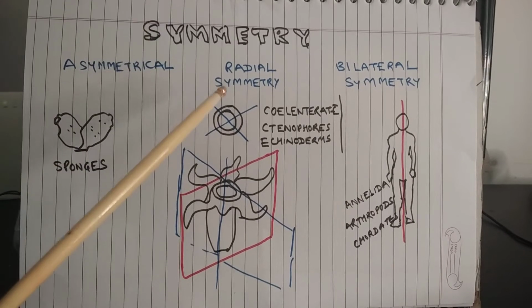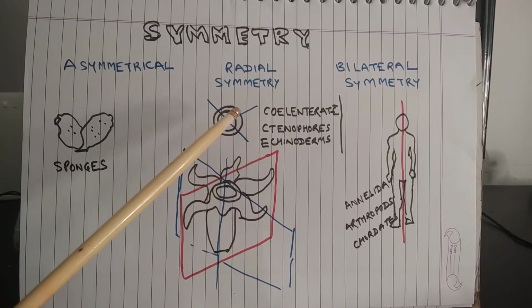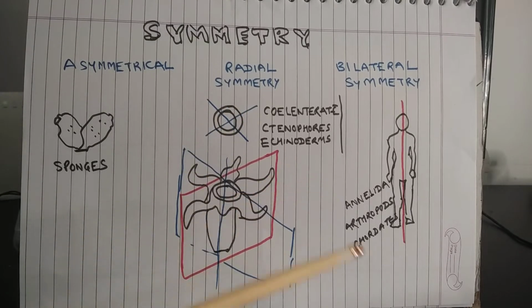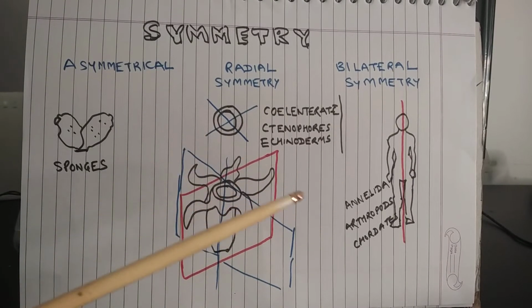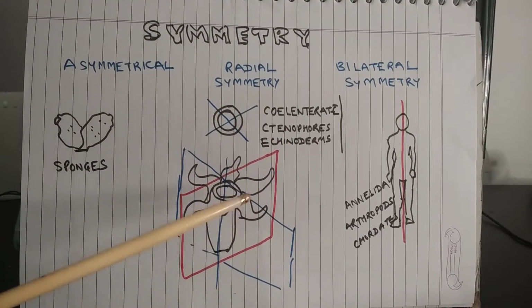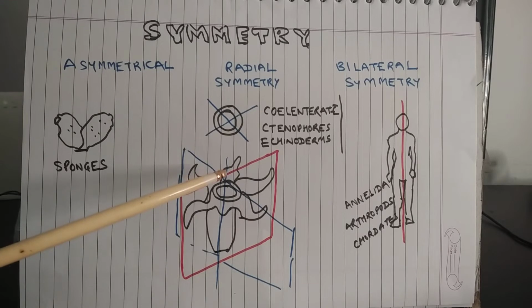When the body of the animal can be cut into two equal halves from any plane through a central axis, then this is called radial symmetry. So, coelenterates, ctenophores and echinoderms show radial symmetry. So, this is an example.